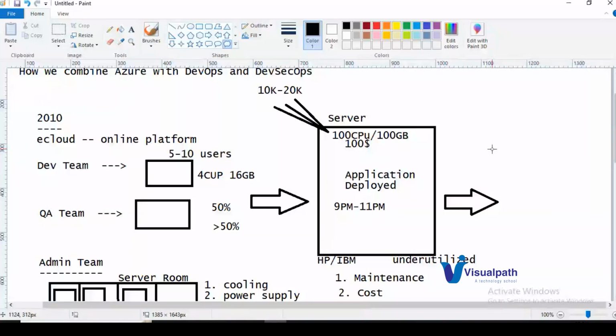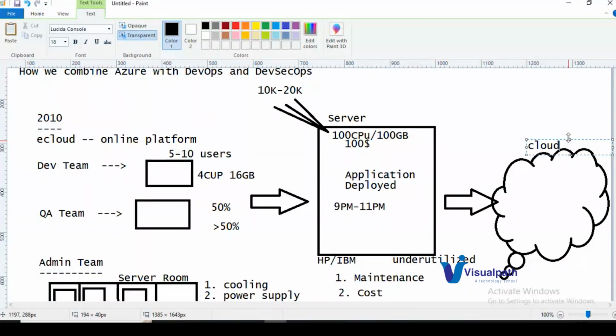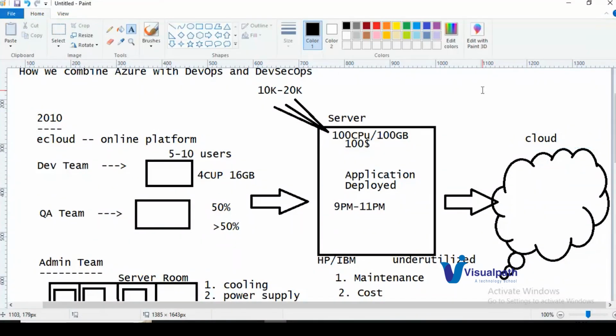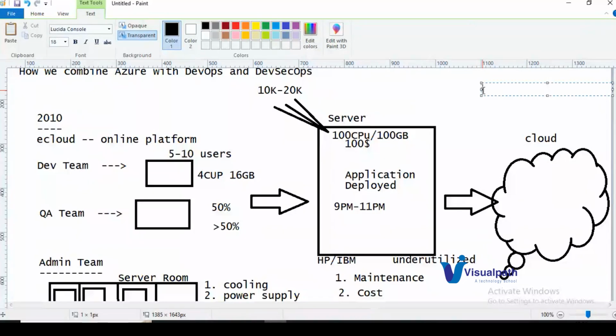So this is our cloud. The cloud provides you resources over the internet. We can simply create the resources on the cloud and use them, and you don't need to do any maintenance. The first cloud provider is AWS, the next one is Microsoft Azure, and the next one is GCP. All these are cloud providers which offer cloud services.